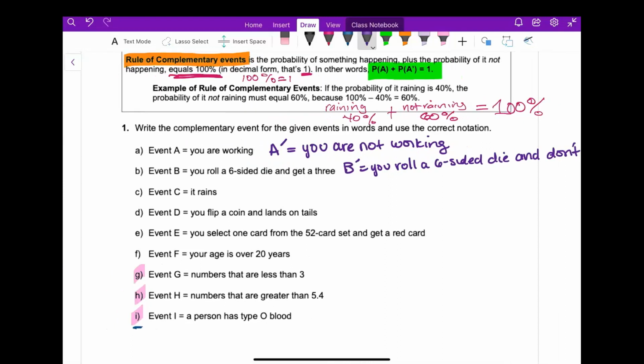Event C, it rains. So the complement, C complement, it does not rain. Let's do the last one. You flip a coin and it lands on tails. So D complement, you still flip the coin, and it does not.